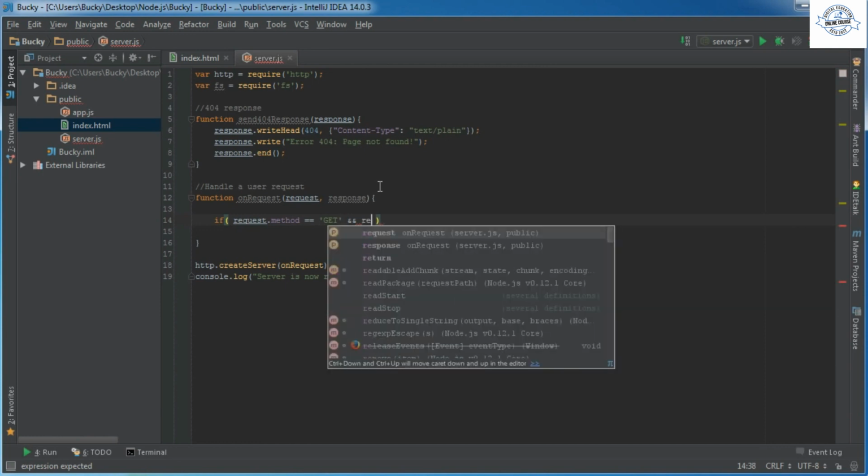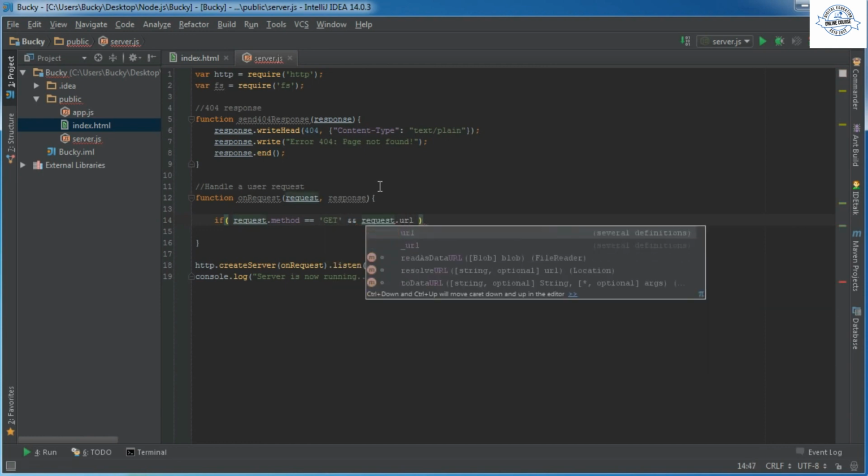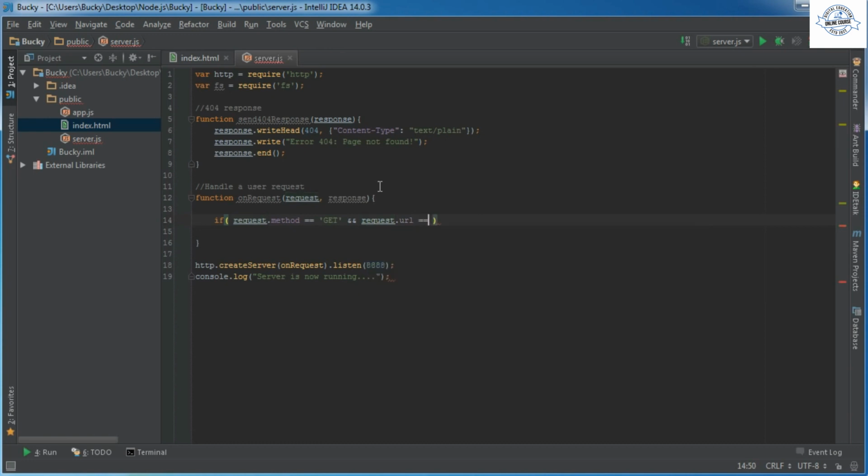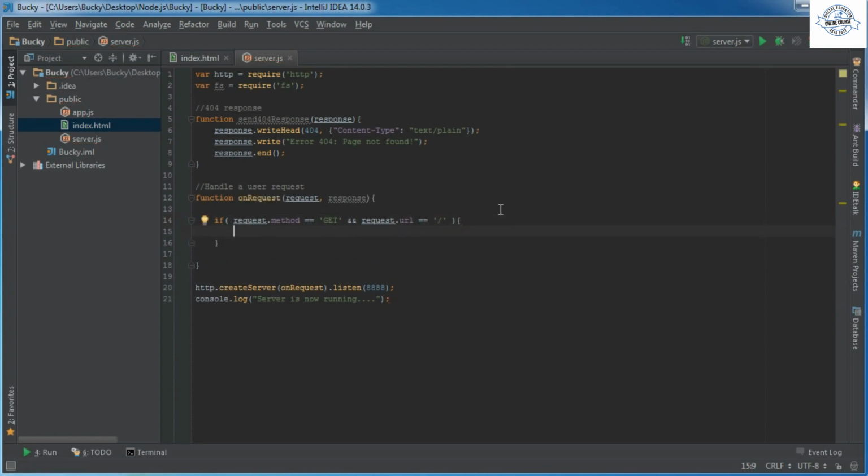We're also going to want to look at the request URL. So remember, we actually printed this out in the last tutorial, and of course the first thing that they request is what web page they're looking for. That was the obvious one. Now we also saw that there was a request behind the scenes for the favicon. That's one that we don't really want to worry about. So we're first going to check the request URL, and if it's equal to /, that means that they're just trying to connect to the home page. Simple enough. So if they're trying to connect to the home page, let's just send them back that file.